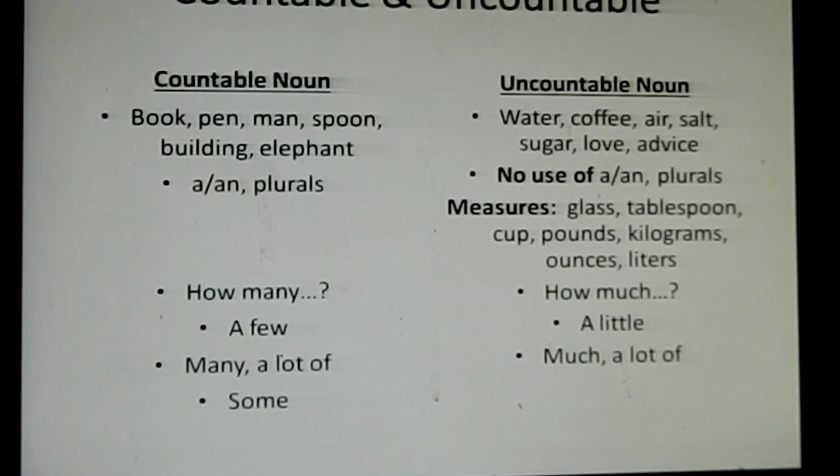You cannot say many water, you cannot say many sugars. But a lot of remains the same for both countable noun as well as uncountable noun. A lot of water, a lot of sugar. And some is the same as for a countable noun: some water, some coffee, etc.